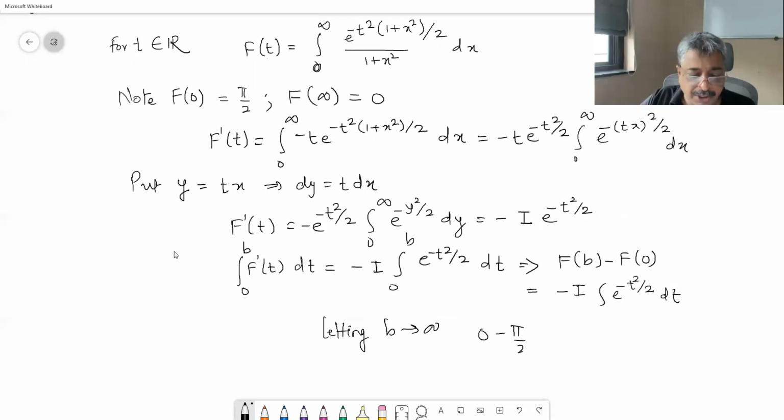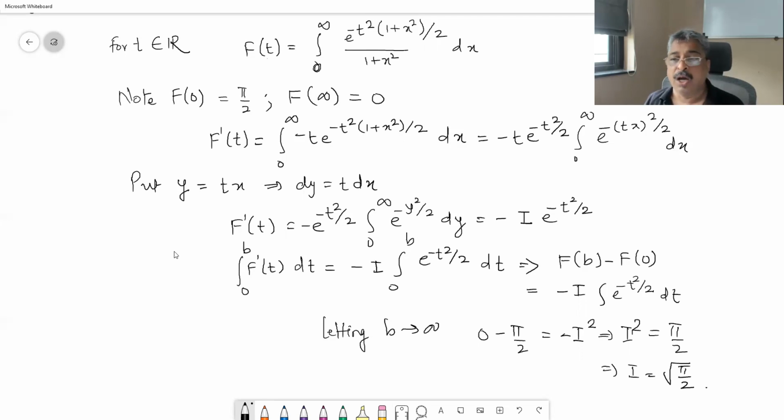Minus I square implies I square is equal to pi by 2, and hence I is equal to root pi by 2.